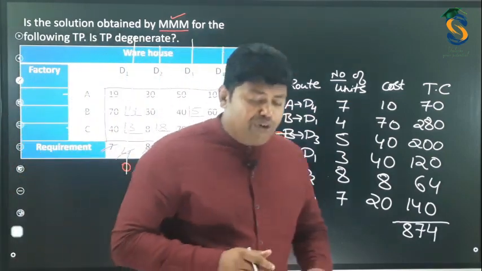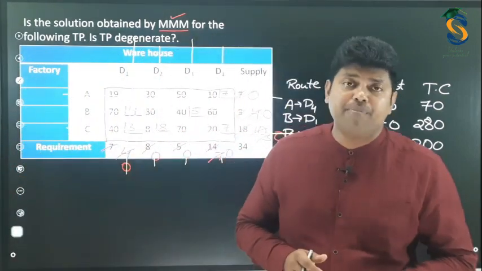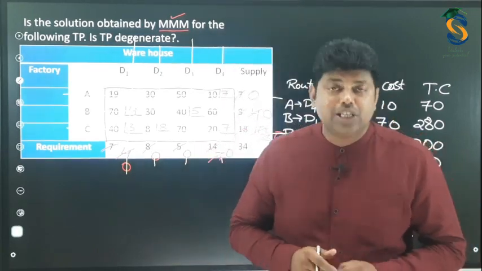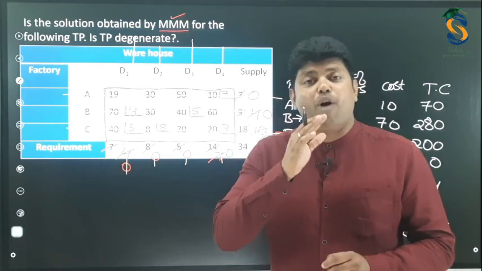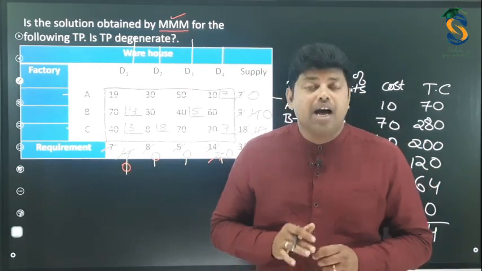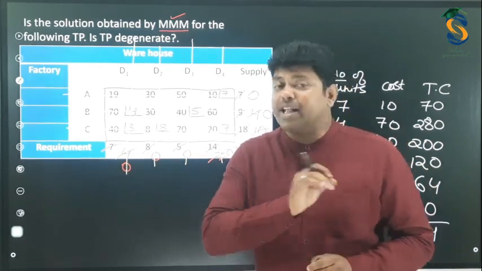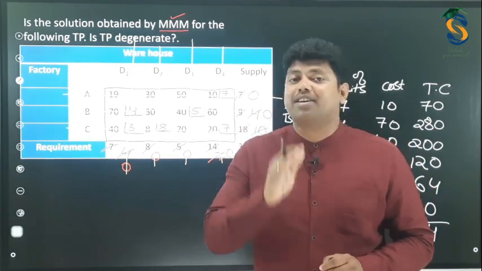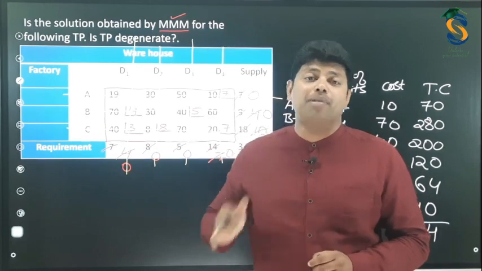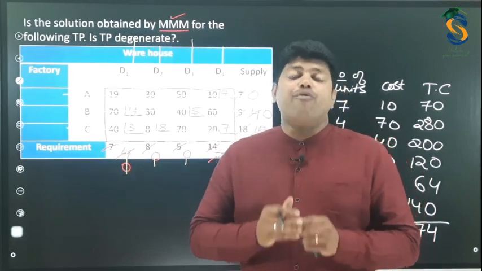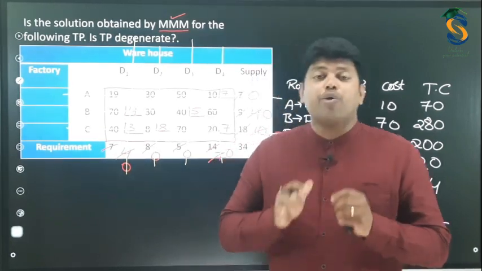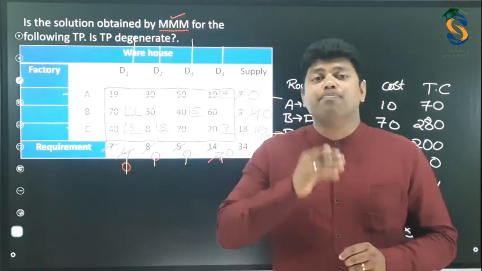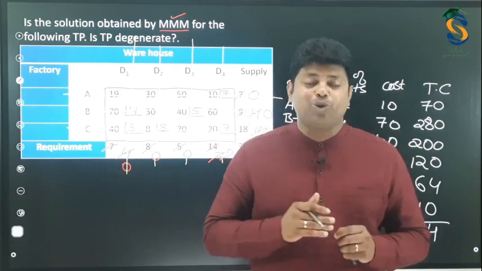So we learned two types of problems, that is NWCR and matrix minima method. If you get any doubt, you can pause the video and watch it and learn it. The mantra is very simple. You already know you have to practice. The mantra is to practice the problem. Then you will be very perfect. I hope you learned both the methods, my dear student, NWCR and matrix minima method, from this video.